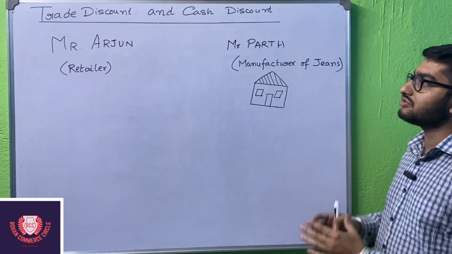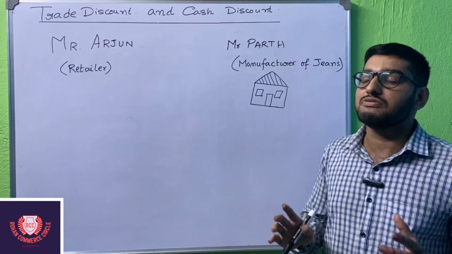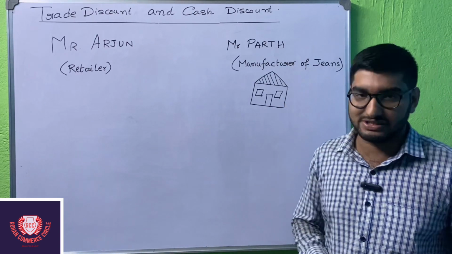So Mr. Arjun goes to Mr. Parth and asks him, what is the price of your jeans?